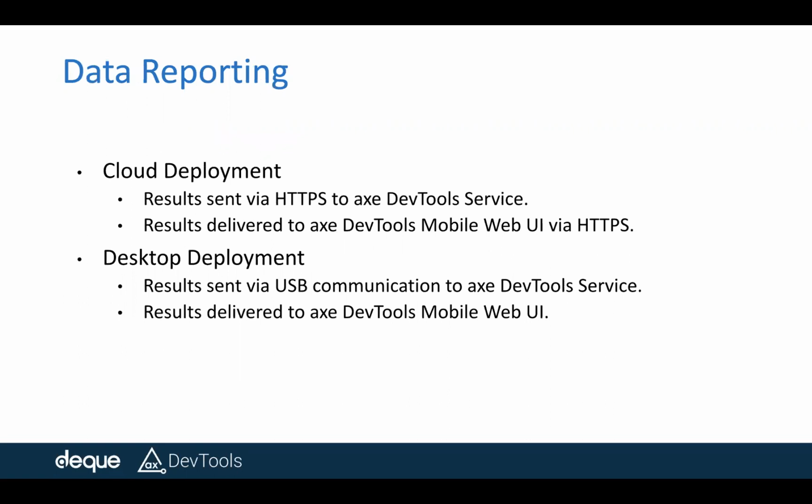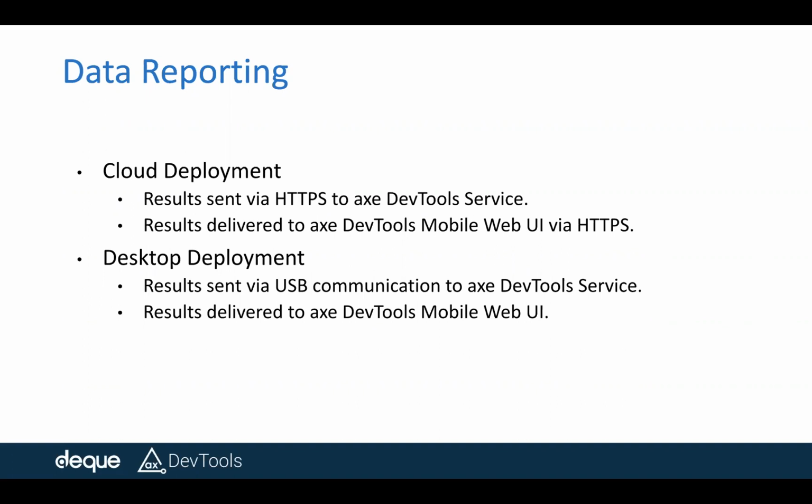And we allow two types of deployments for pushing the results. One is the cloud deployment, another is the desktop deployment. In terms of cloud, we send the results via HTTPS, a very secure and encrypted protocol, and you can view the results via the HTTPS web UI.